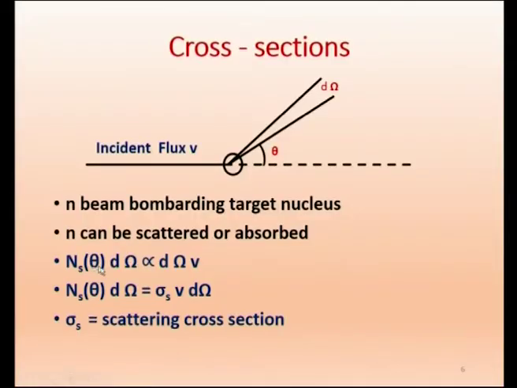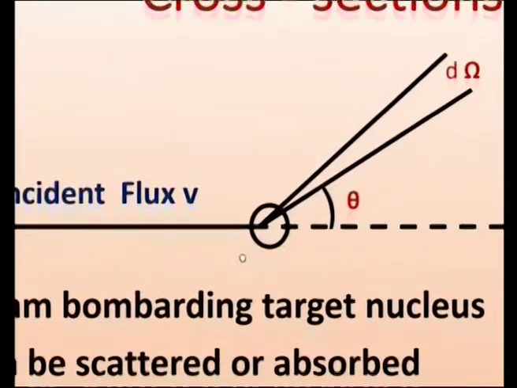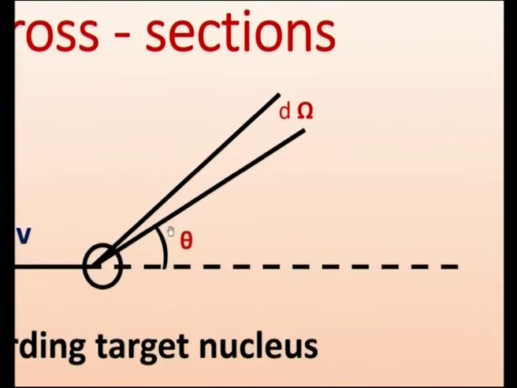So Ns(theta, d omega), as we are writing, is the number of neutrons scattered through an angle theta into the solid angle d omega, and it will be proportional to d omega and phi. So the incident flux is there, and this is the angle theta, and this is d omega, as we already explained.